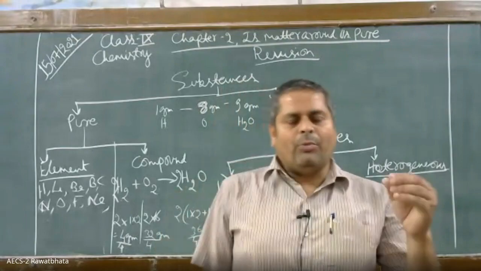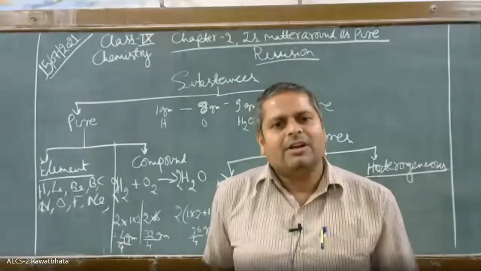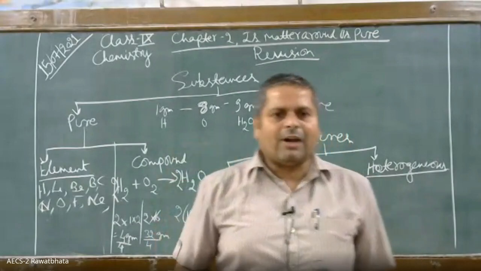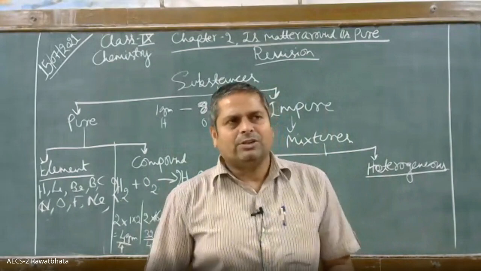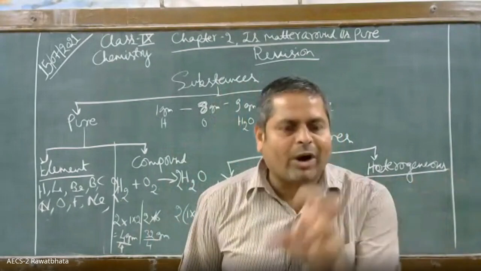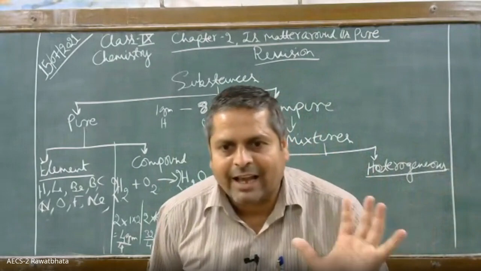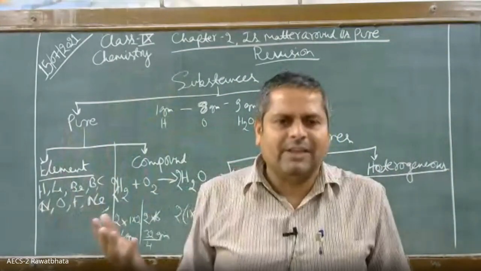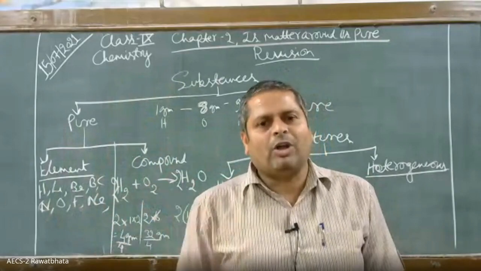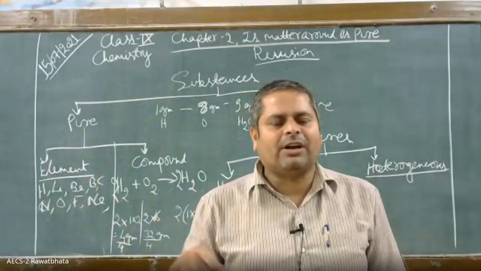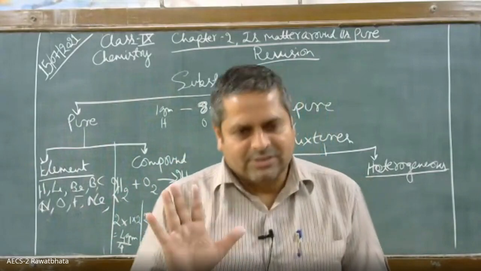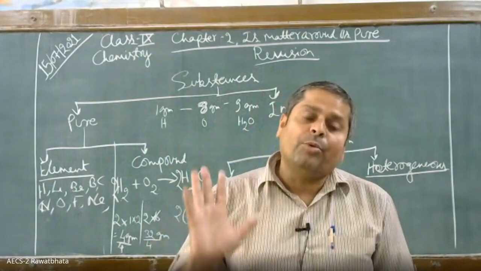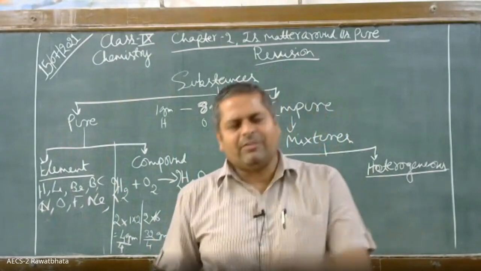Homogeneous mixtures are such mixtures in which the components are not easily distinguishable. You cannot distinguish sugar from water in sugar solution. Can you distinguish? No. And they are distributed uniformly throughout the volume of the solution. Sugar molecules are distributed throughout the volume of the solution. So they are called homogeneous mixture.